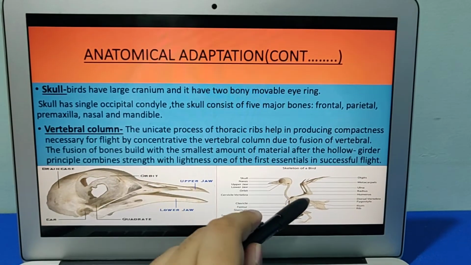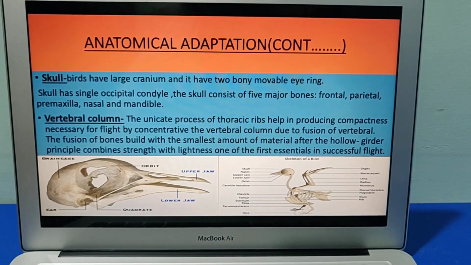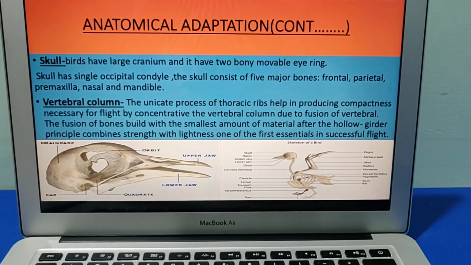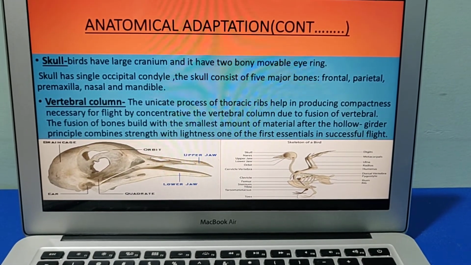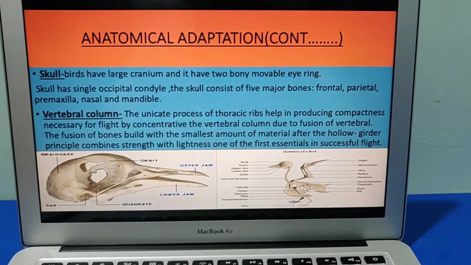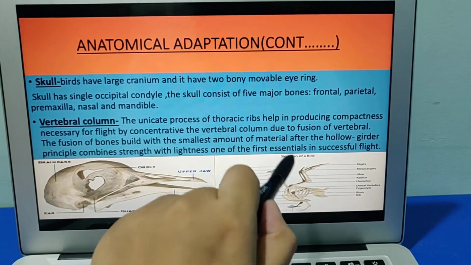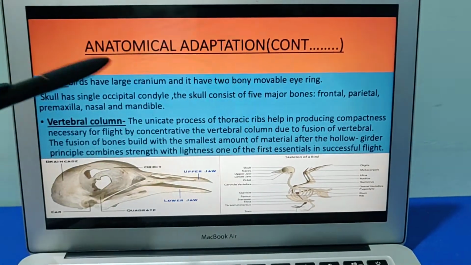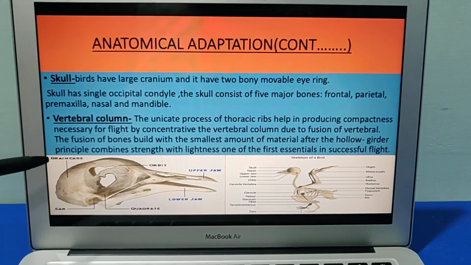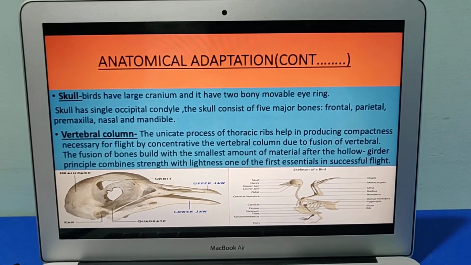Next you can see here is the vertebral column of a bird. This is the uncinate process of thoracic ribs, which helps in producing compactness. The fusion of these bones builds with the smallest amount of material, like a hollow girder. As you can see again, the bones have a very hollow part and are very light in nature. All this structure, that is the skull and the vertebral column, helps the bird to fly high up in the sky without any type of resistance.